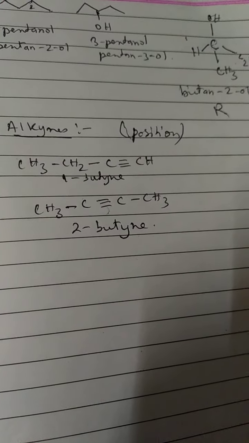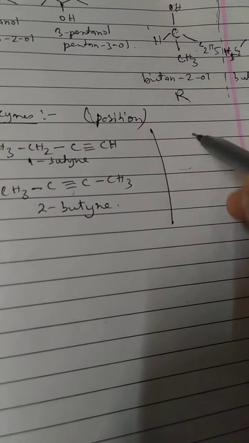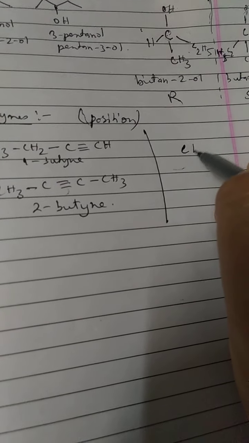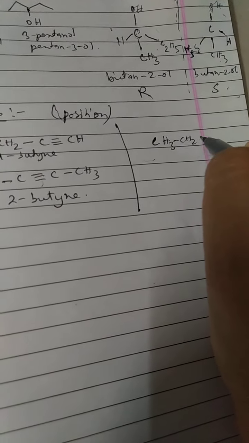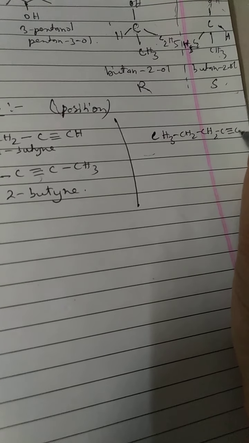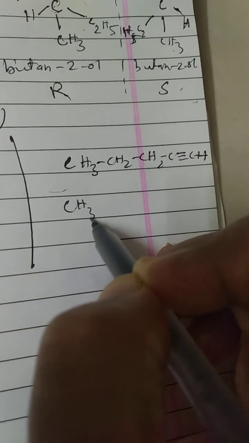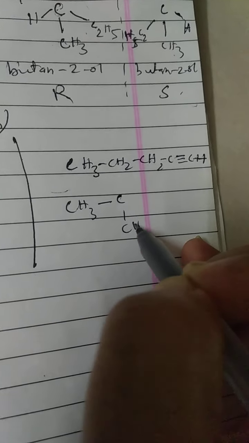For example, the arrangement could be like this: CH3, CH2, CH2, C triple bond CH. Okay, now suppose what I did is CH3, CH3.